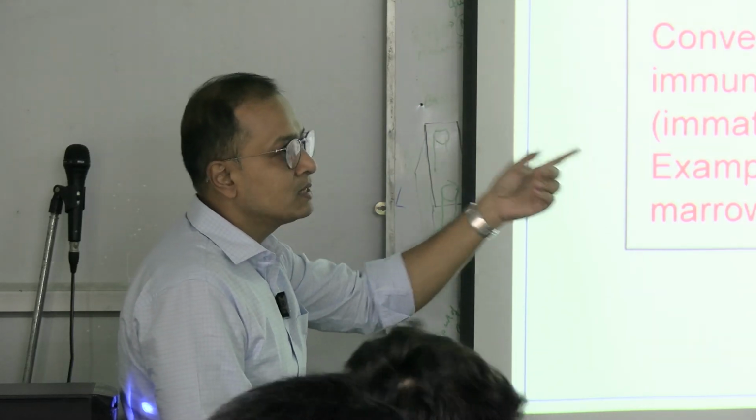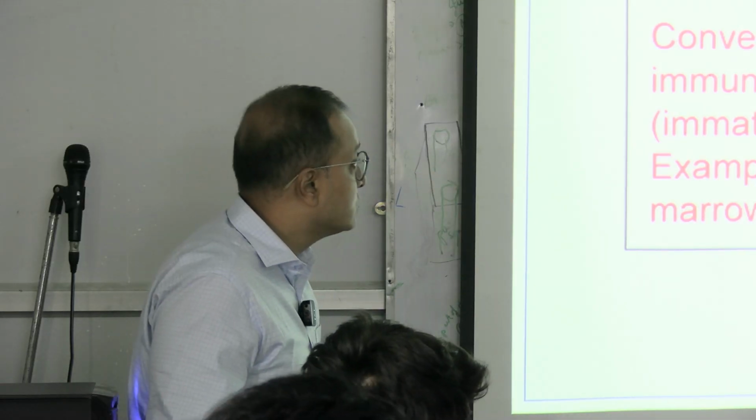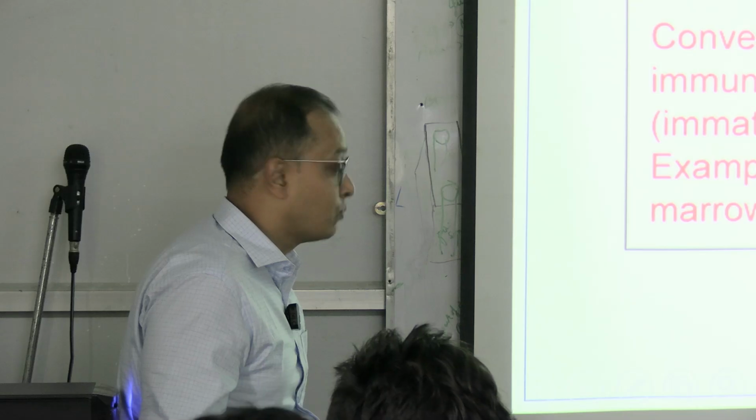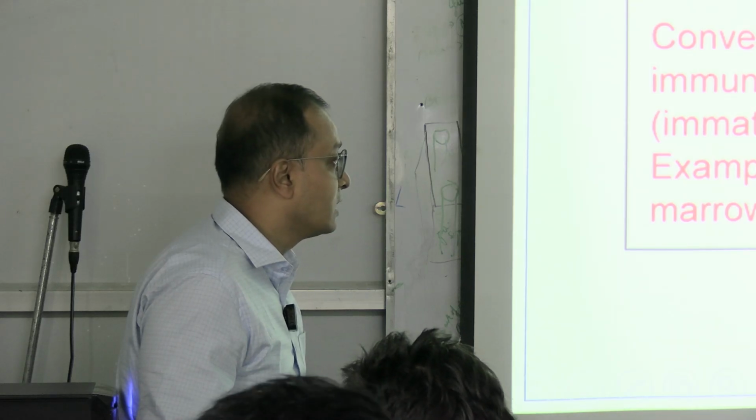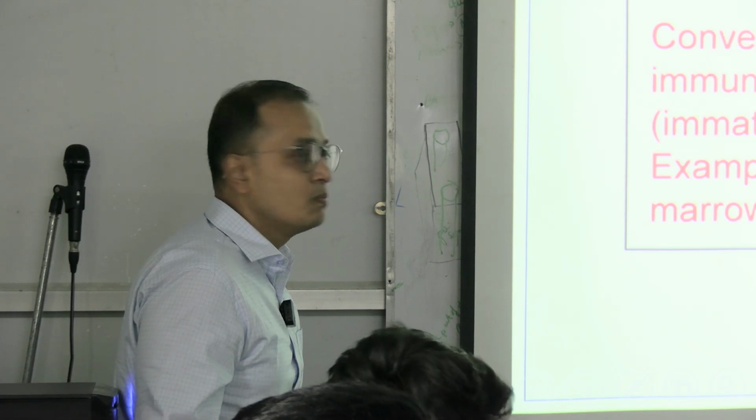So the secondary and primary places are different in the case of lymphoid tissues. The primary ones, where they are born, are predominantly of two types: the thymus and the bone marrow.